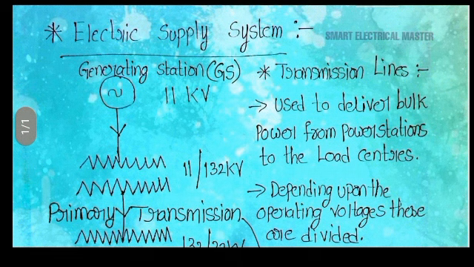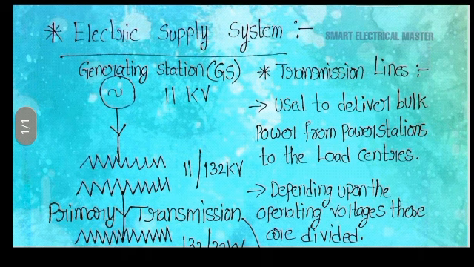Transmission lines are necessary for bulk power transmission from a large group of generating stations to the main load centers. So we are transferring the power from the generating stations to the load centers, and transferring power from the main transmission network to the distribution substations.